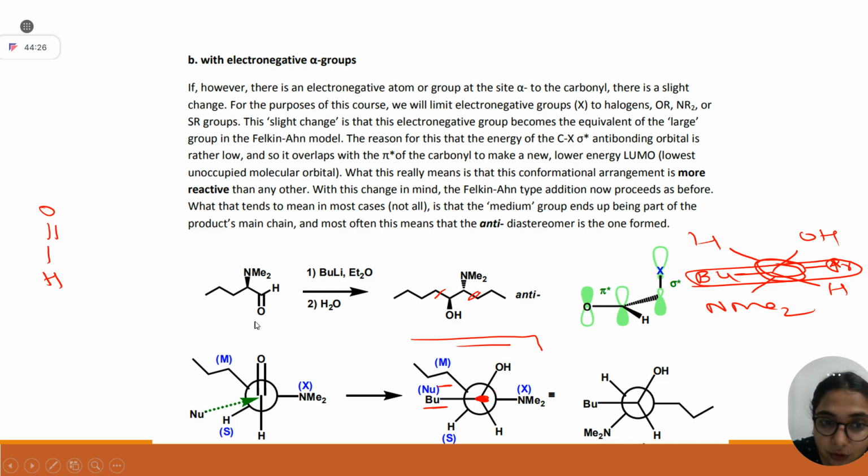This model is only applicable when we have a chiral center alpha to the carbonyl having one of the substituents as a heteroatom. Heteroatom means any atom other than carbon and hydrogen, such as nitrogen, oxygen, sulfur. There you have to apply this model.